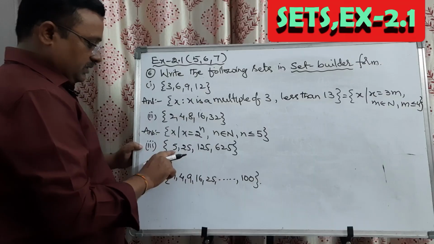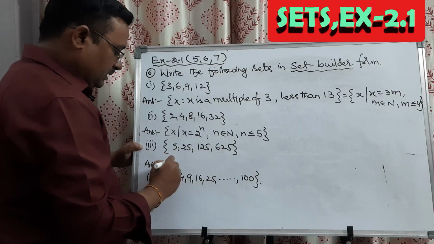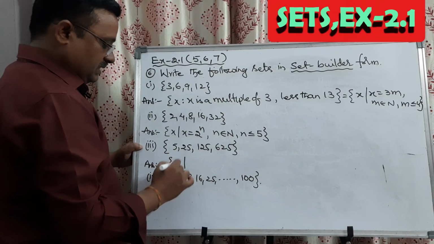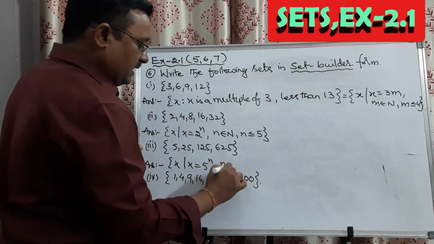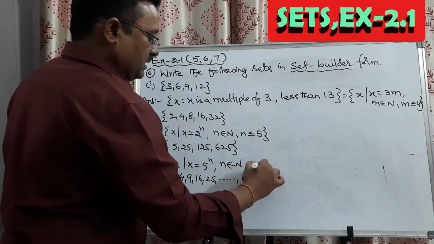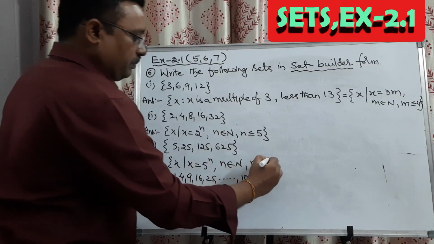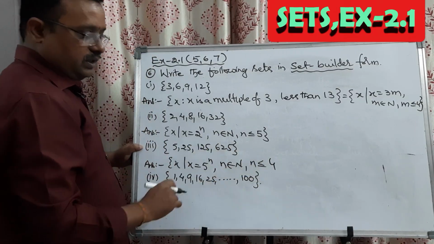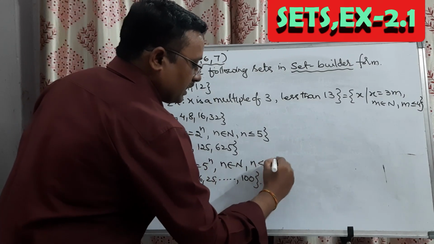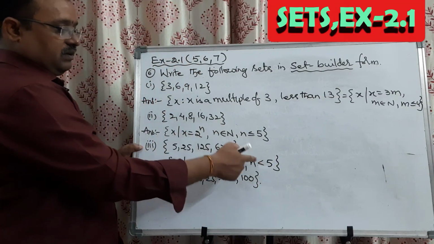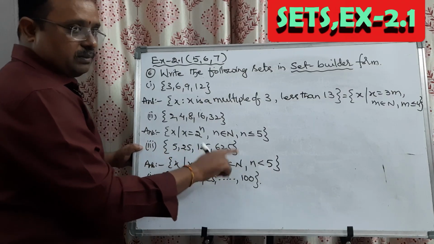Next, coming to the third question, the set of 5, 25, 125, 625. In this you observe that 5 power 1, 5 square, 5 cube, 5 power 4. So the set of x such that x equals 5 power n, where n is a natural number and n is less than or equal to 4. 5 power 1, 5 square, 5 cube, 5 power 4, natural numbers up to 4 only.